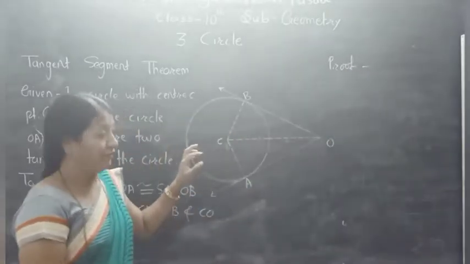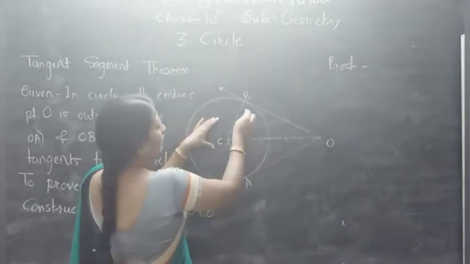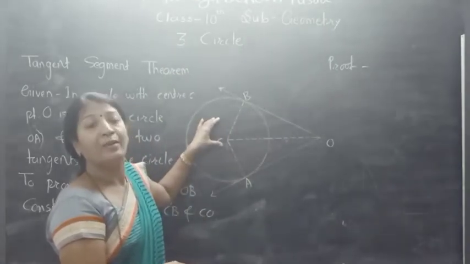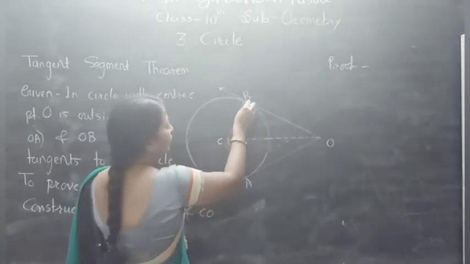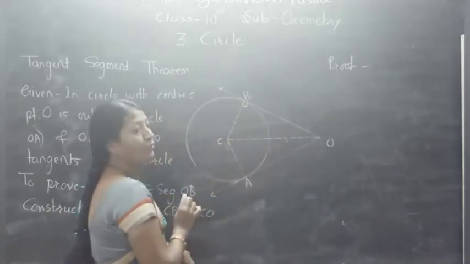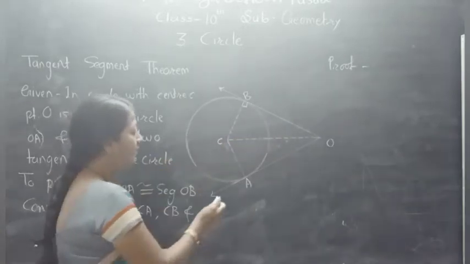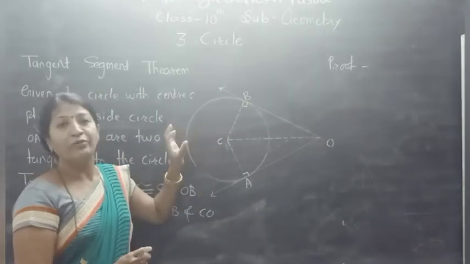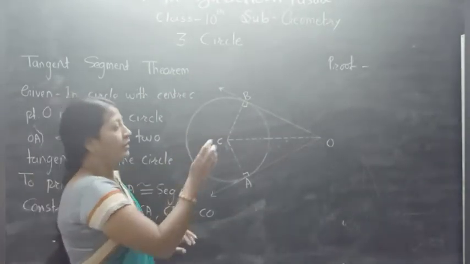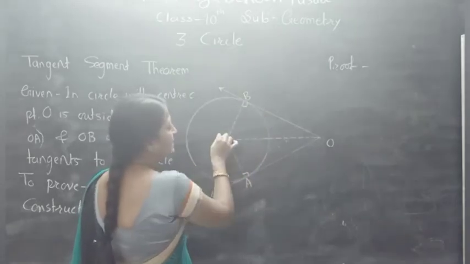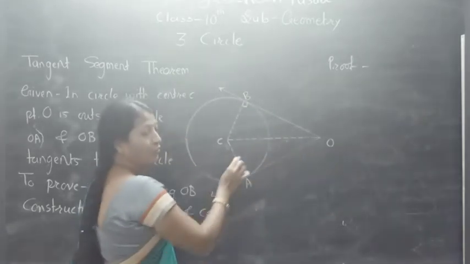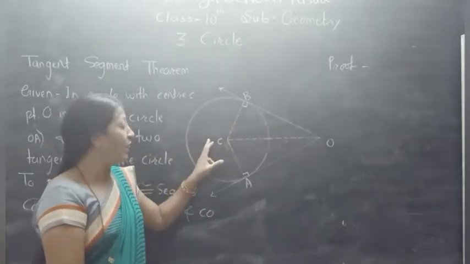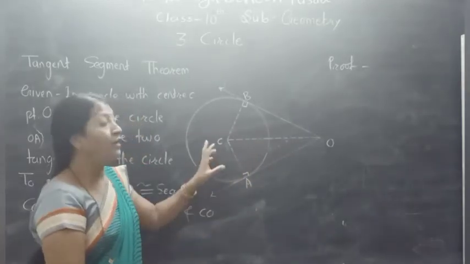Now proof. First of all, see here. We know that the radius is perpendicular to the tangent at the point of contact. According to that, CB is perpendicular to OB and CA is perpendicular to OA. Very clear? According to the definition of tangent. Now here we get two triangles, BCO and ACO. In these two triangles, angle CBO is equal to angle CAO is equal to 90 degrees.